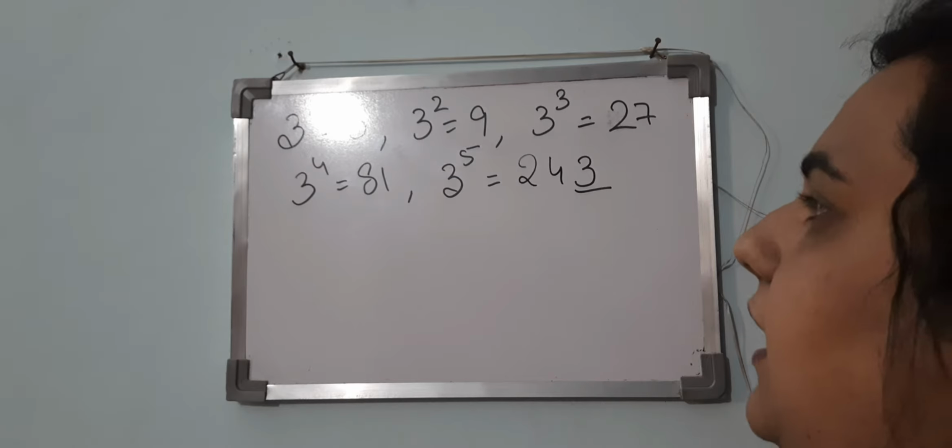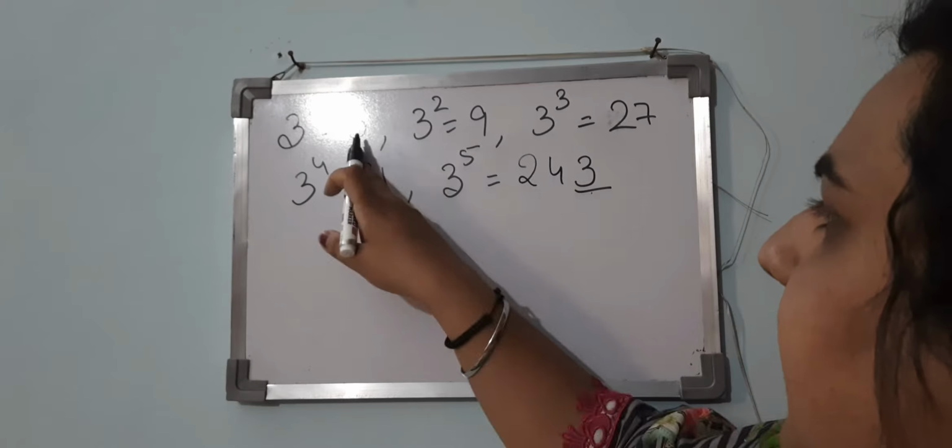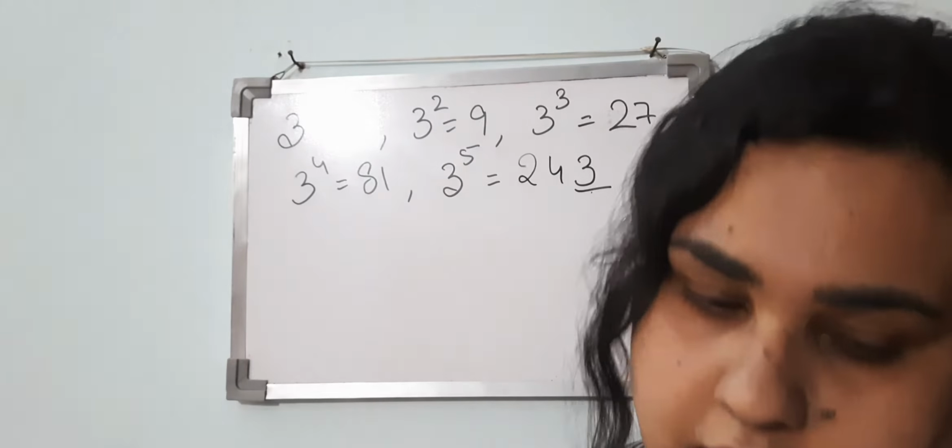So here we again come to 3. So the cyclicity of 3 is again 4.